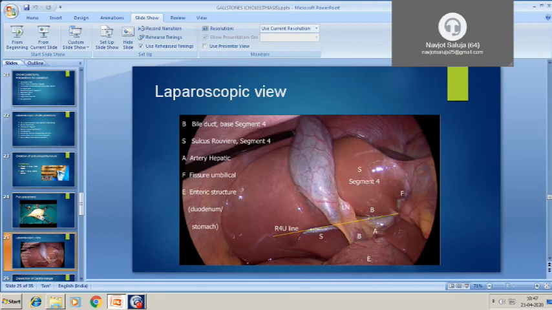This is the liver, this is segment 4 of the liver. Then we can see the part of the stomach, and then this is the sulcus of Rouviere. The dissection should be above this sulcus only to avoid any injury to the bile duct.